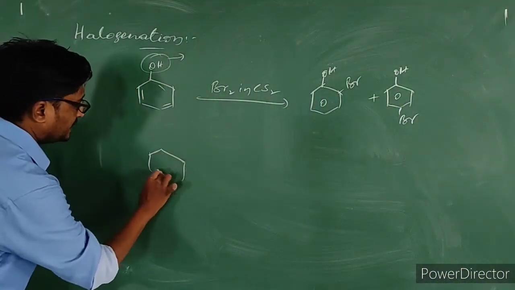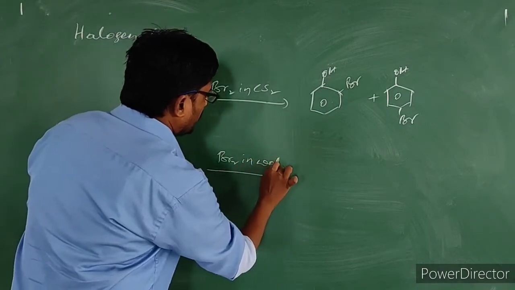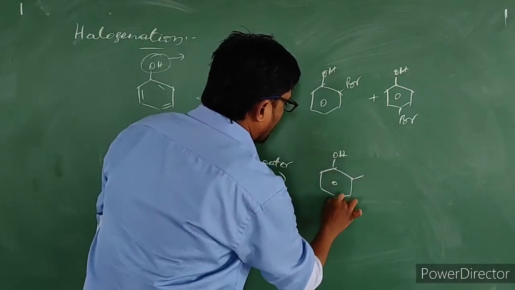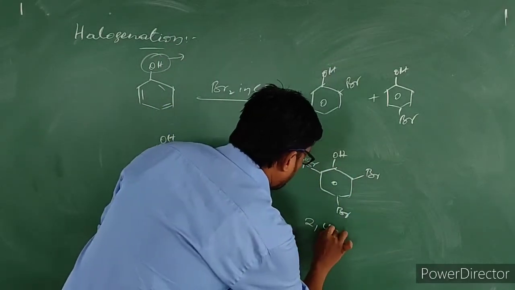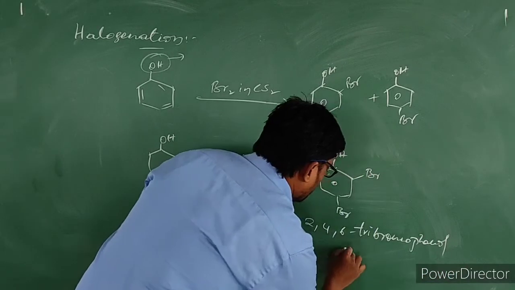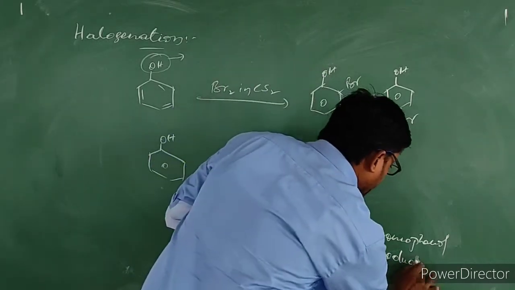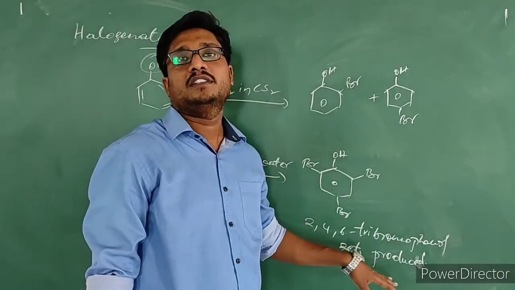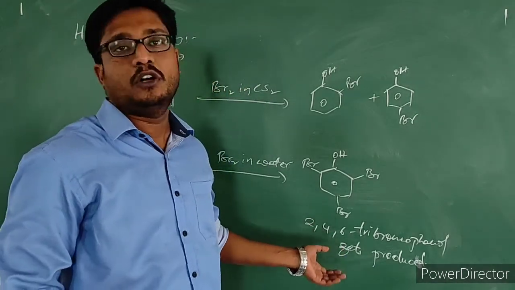Now when phenol is treated with bromine in water, then these will produce 2,4,6-tribromophenol. The formation of this 2,4,6-tribromophenol will form as a precipitate.